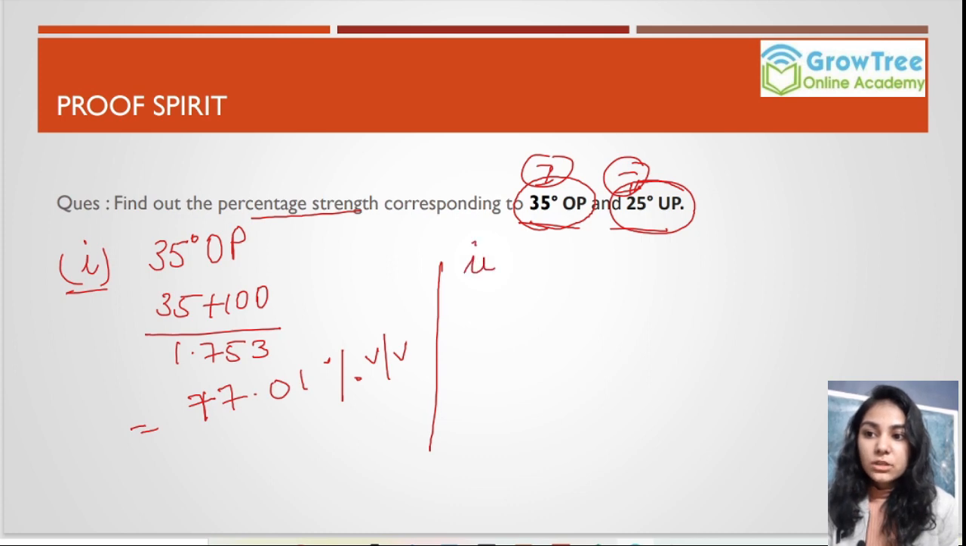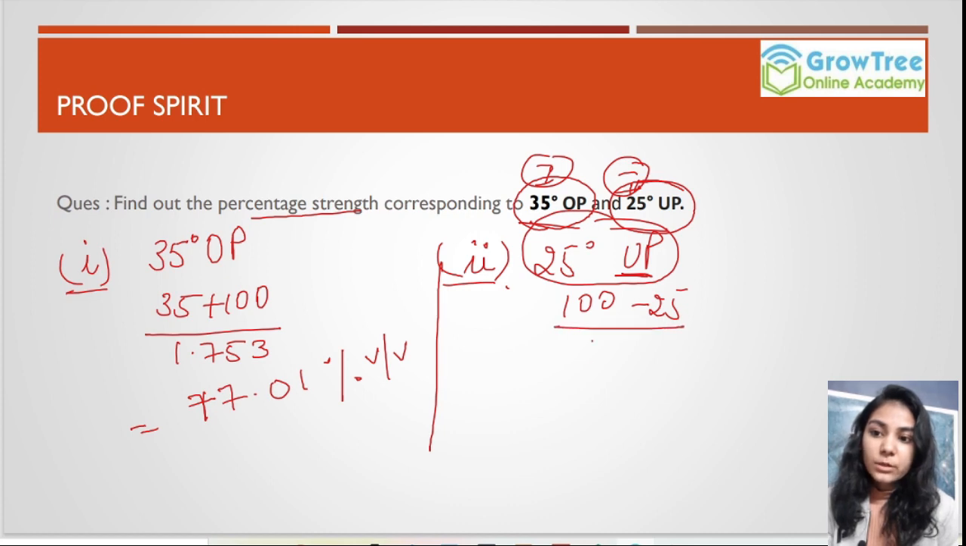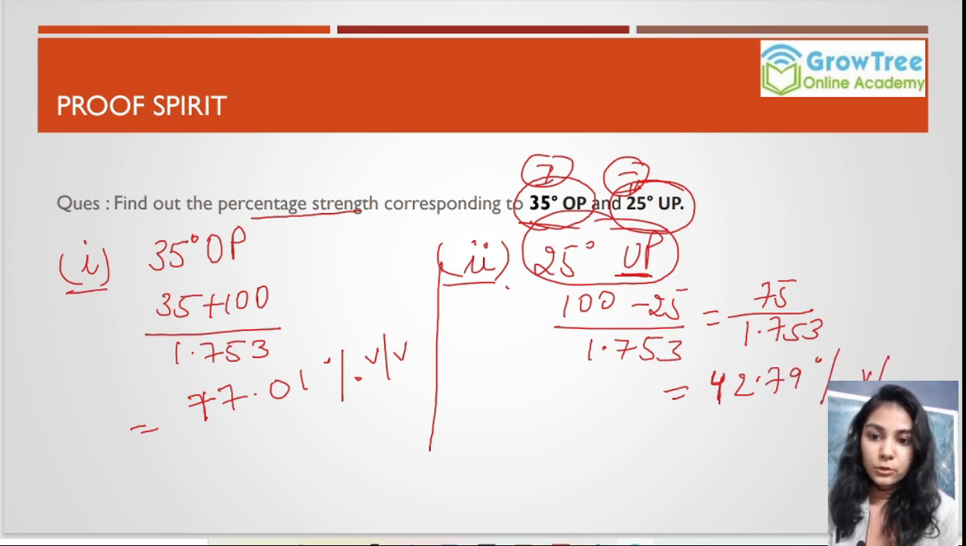Now let's do the calculations for the second part, which is 25° underproof. Since it is an underproof value, we will subtract this value from 100 and then divide it by 1.753. So it will be 75 upon 1.753. After calculation, we will get 42.79% volume by volume, which is nothing but the percentage strength.